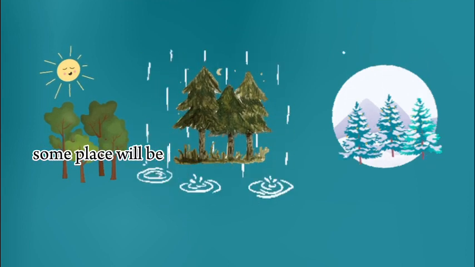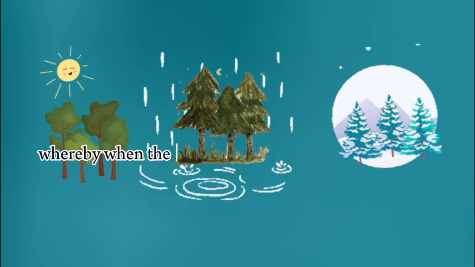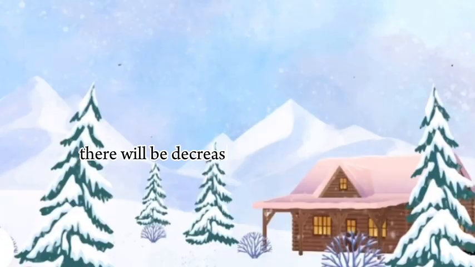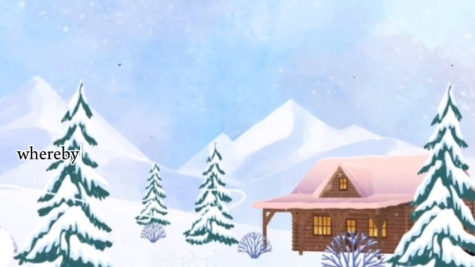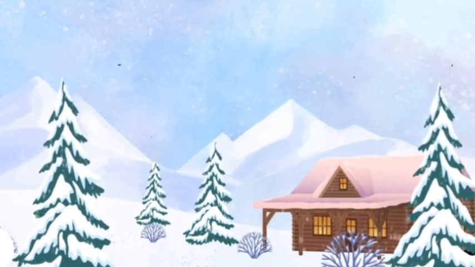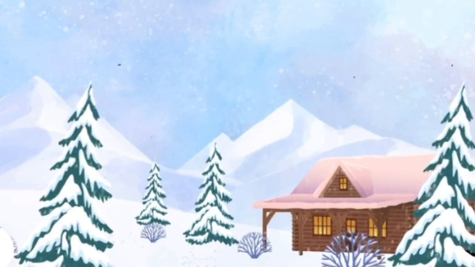Some place will be hotter compared to other places, whereby when the clouds reach a cooler place, there will be a decrease in temperature, whereby these water droplets will condense and freeze, which leads to the formation of ice.